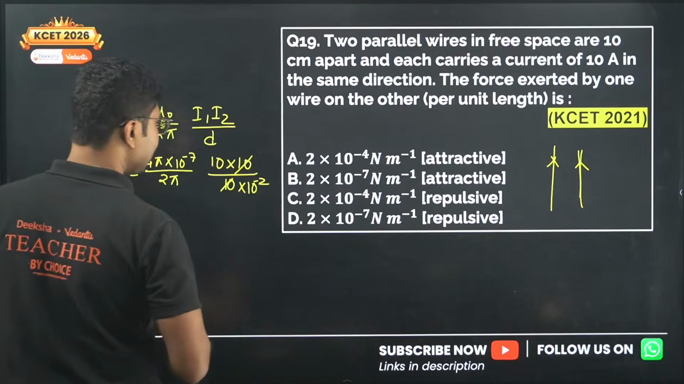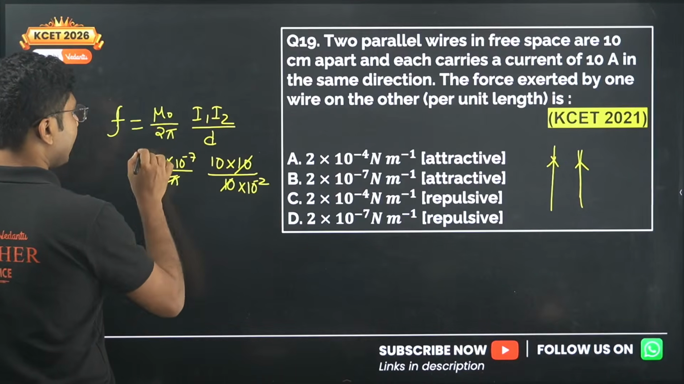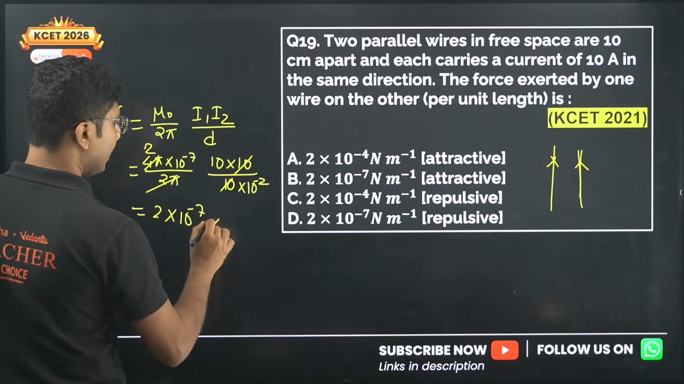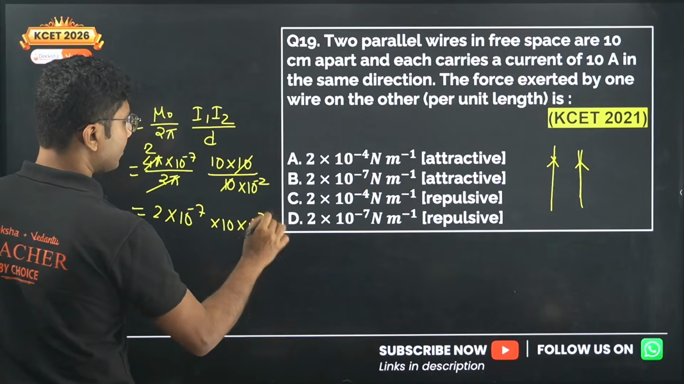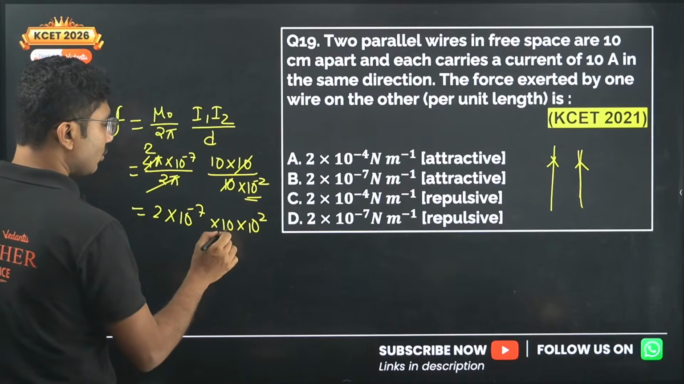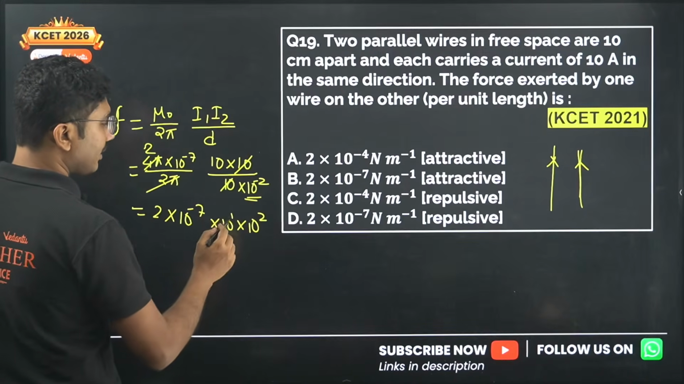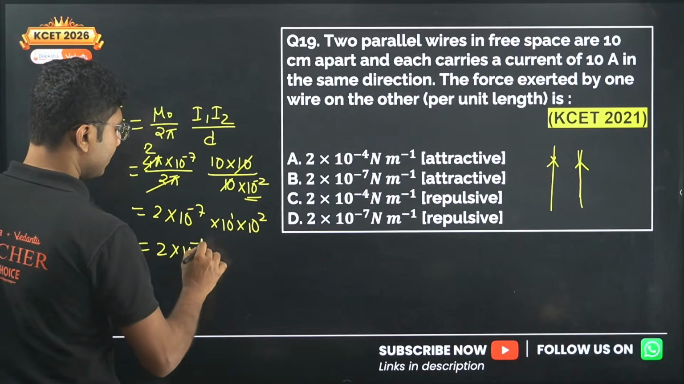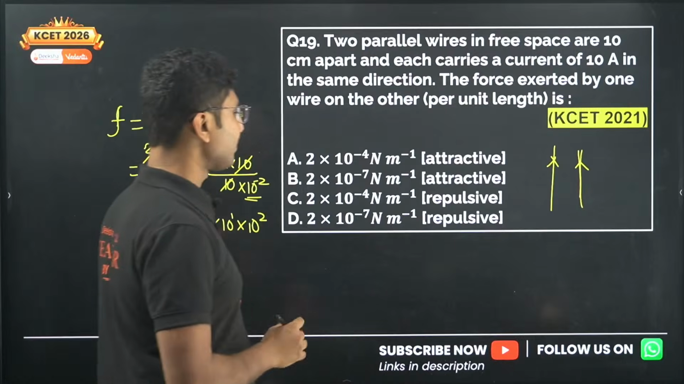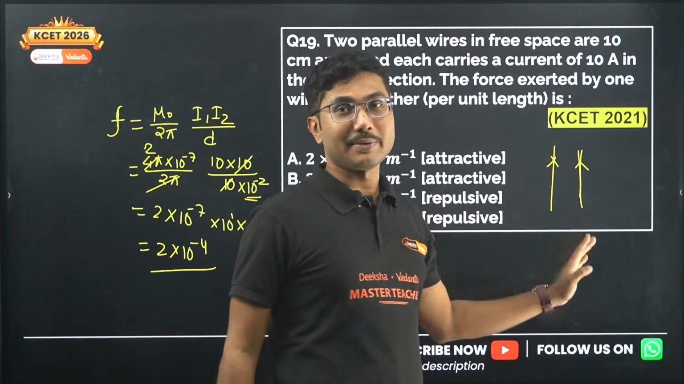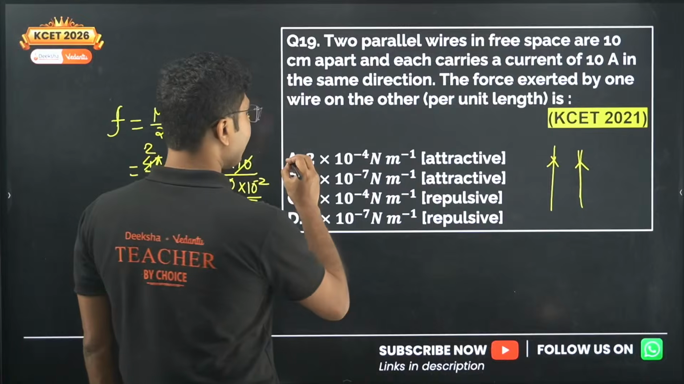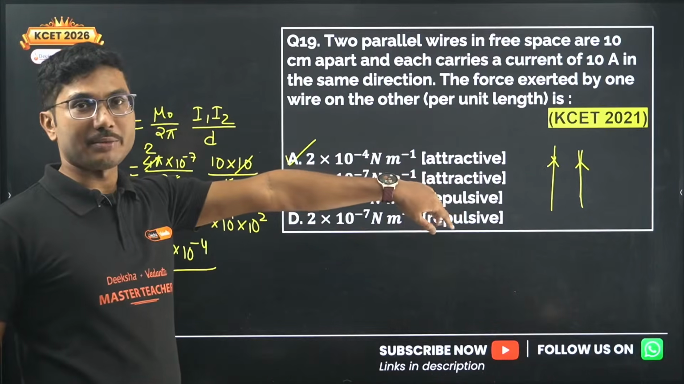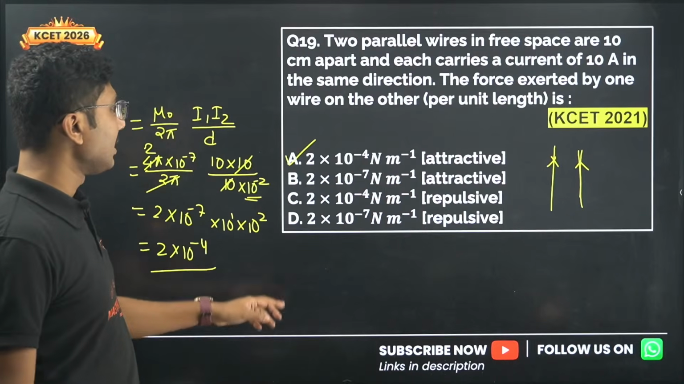Okay, so 10 cancels, 4 pi by 2 pi cancels, we get 2 over here. So we get 2 into 10 to the power of minus 7 into 10 to the power of plus 2, because this was in division, goes up, becomes plus. So 10 to the power of 2 and minus 7, that is 2 into 10 to the power of minus 4. Because they are carrying current in the same direction, it must be attractive. So 2 into 10 to the power of minus 4 Newton per meter, attractive. Same directional current means attractive, opposite directional current means repulsive.